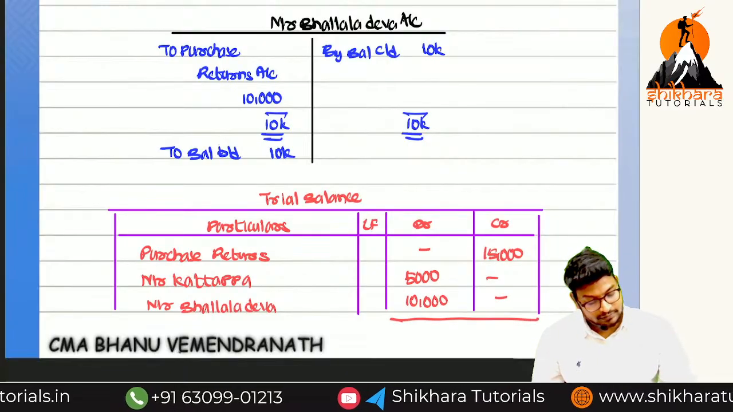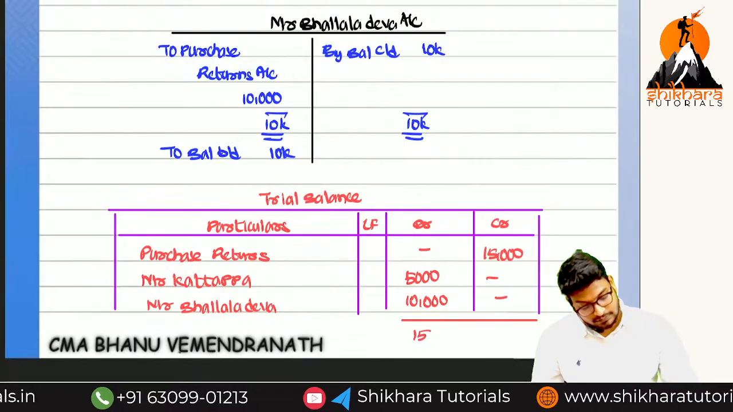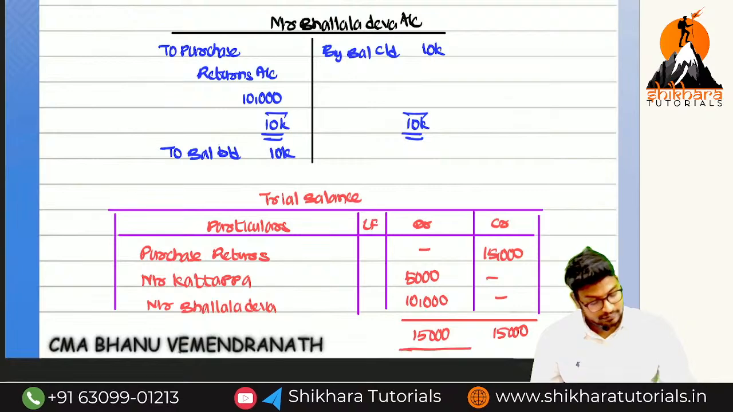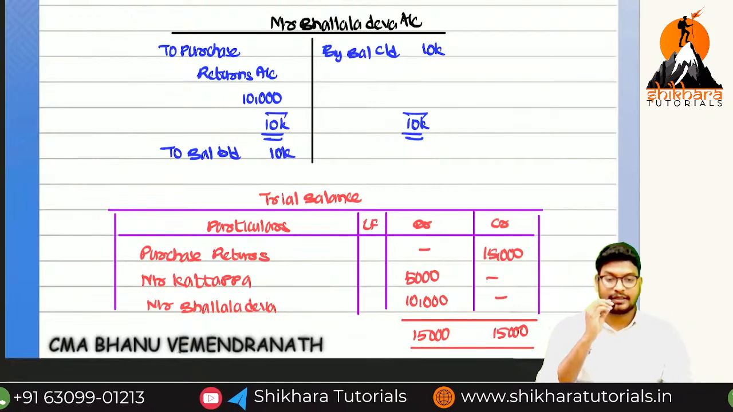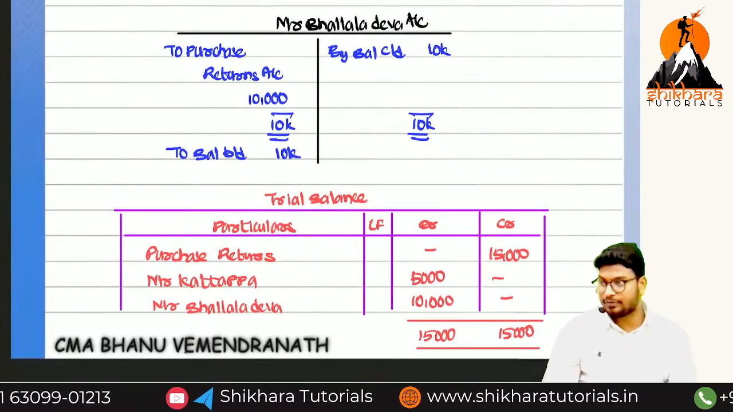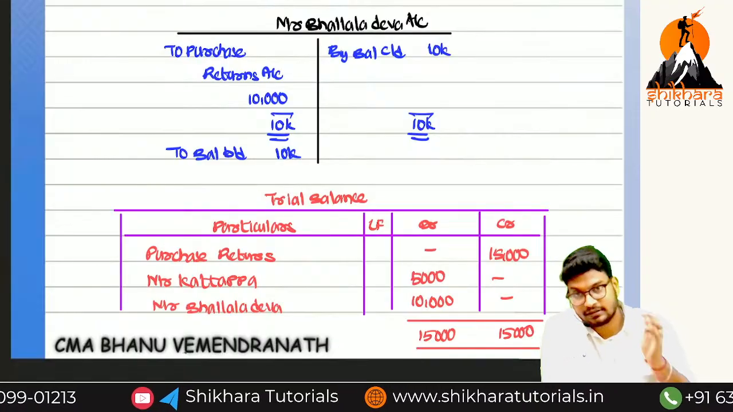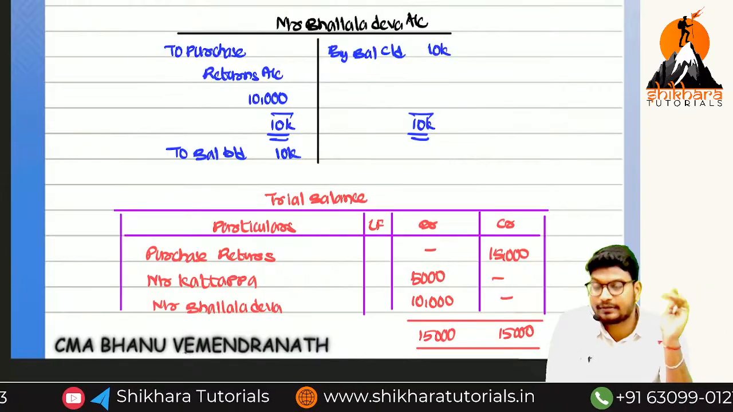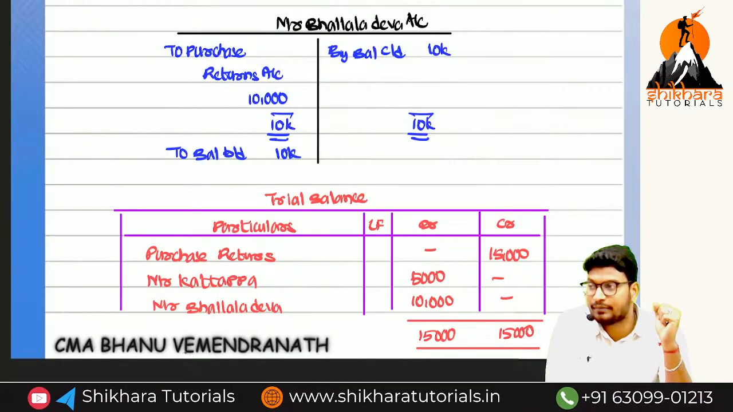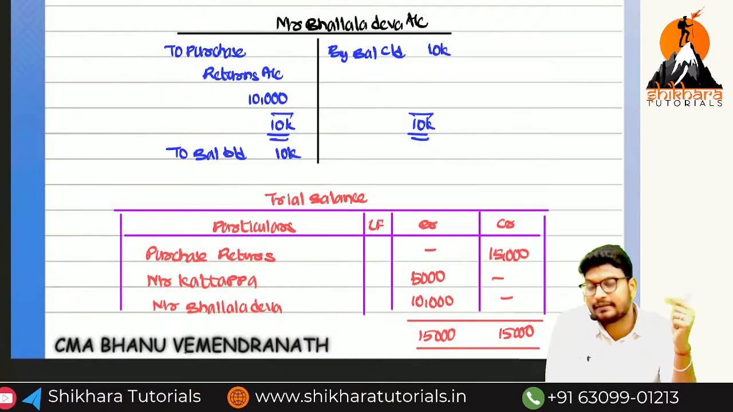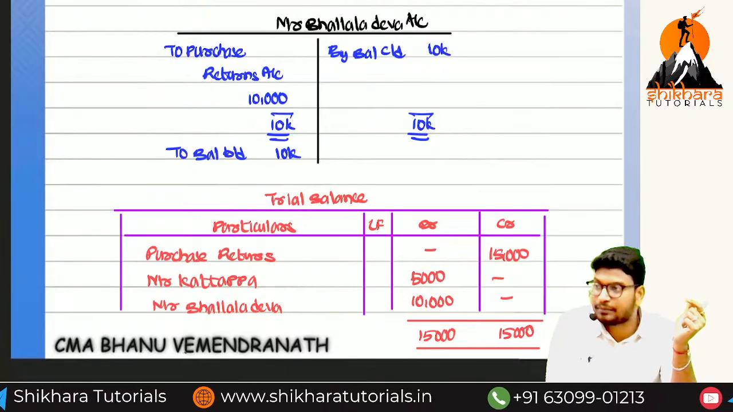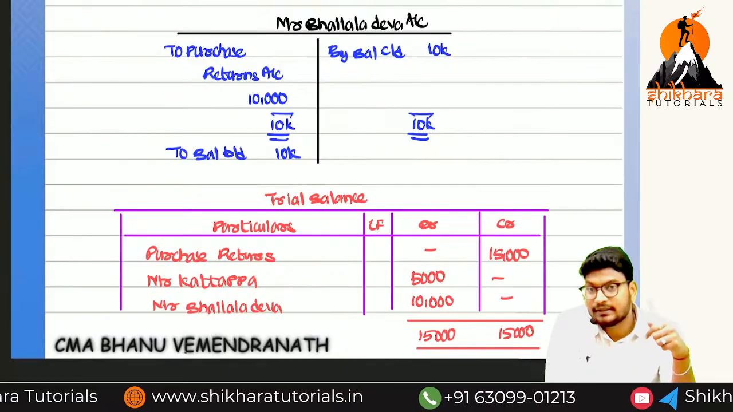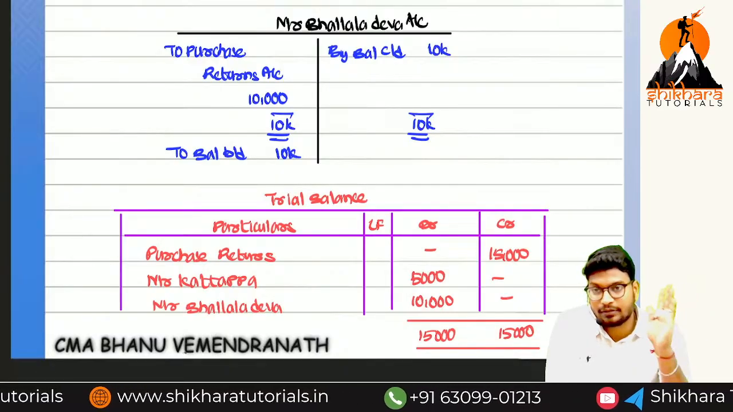So what are the totals? 15,000 and 15,000. So this is how we completed which book? Fourth book. So totally we have discussed the purchase book, sales returns and purchase returns. In the purchase book, what is the invoice number? Inward invoice number. In the sales book, outward invoice number. Purchase returns, debit note. Sales returns, credit note. Okay, now don't forget.